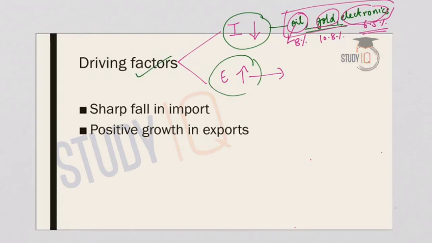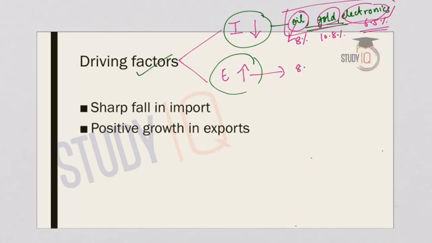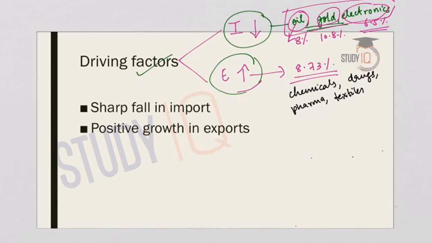The overall exports of goods and services in the country had shown a positive growth of 8.73% over a period of the last 1 year. Exports have increased, and the major commodities are organic and inorganic chemicals, drugs, pharmaceuticals and ready-made textiles. So, this group of commodities has shown a very positive growth in exports and that is the reason there is a narrowing of trade deficit.